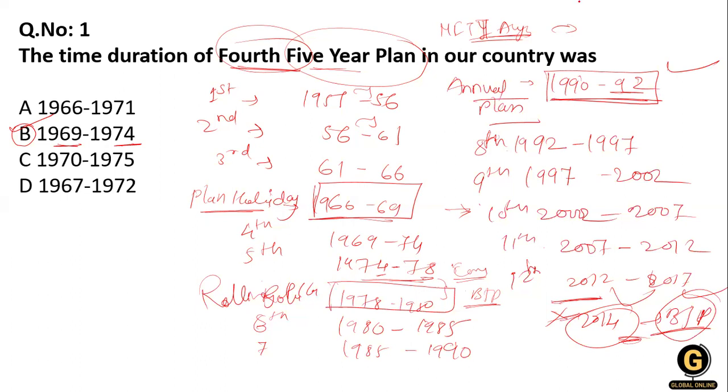Okay, we started from 1951 to 56. Okay, yes. So where is the fourth 5-year plan? Yes, this is it, 1969 to 74. Clear?